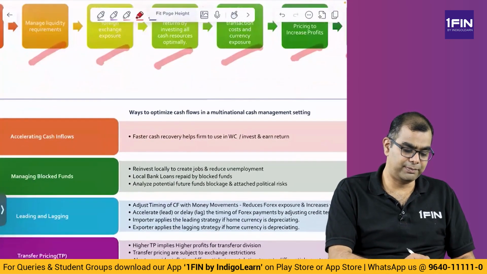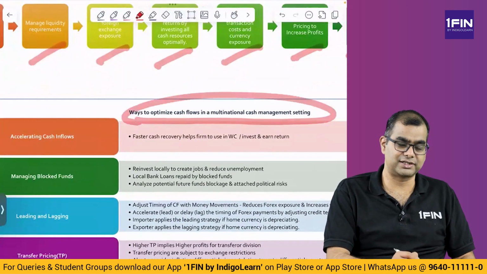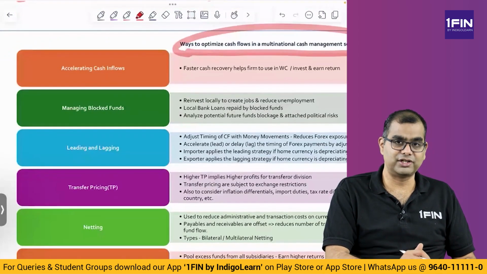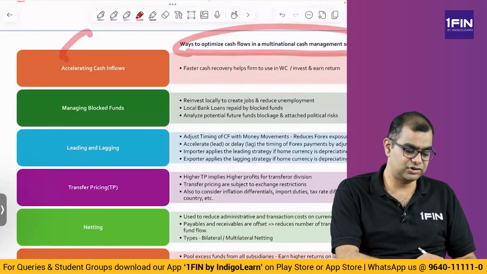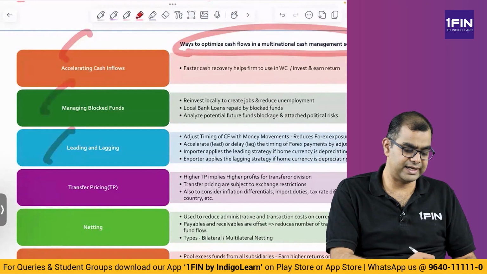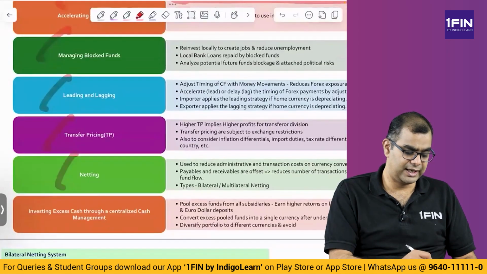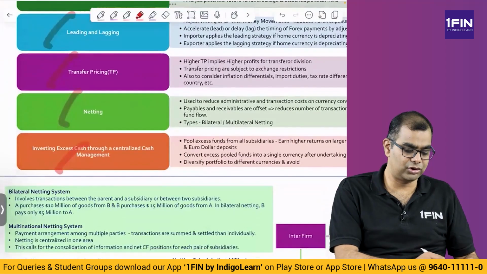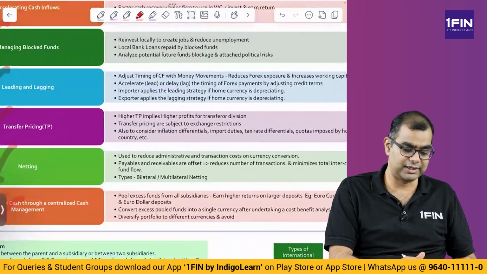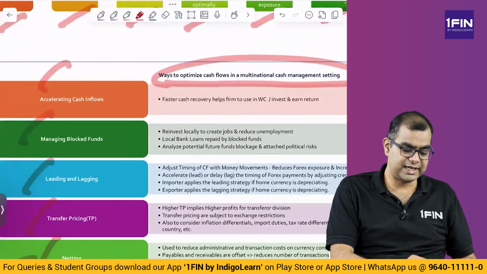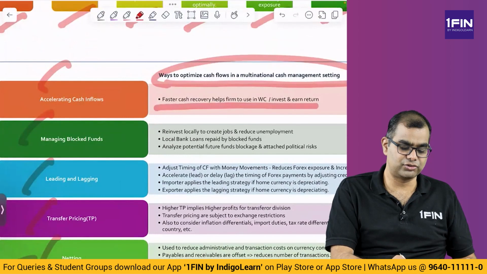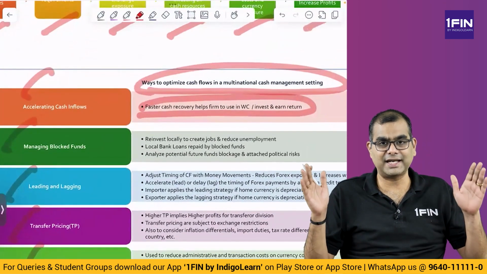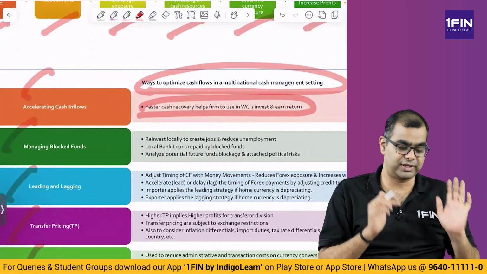Now, how do you optimize cash flows in a multinational setting? See, there are so many things with respect to cash flow management. There are various routes. One is accelerating the cash flows, managing blocked funds, leading and lagging, transfer pricing, netting, and investing excess cash. We are going to learn about all of these, and in depth we are going to learn about netting, because there's a problem on that. What is accelerating cash flows? Faster cash recovery helps firms reduce working capital, invest and earn more. So you try and get cash as fast as possible so that you reduce your working capital.